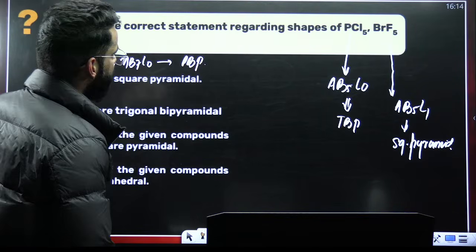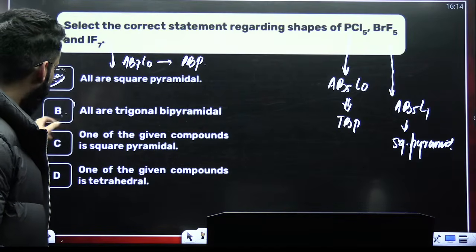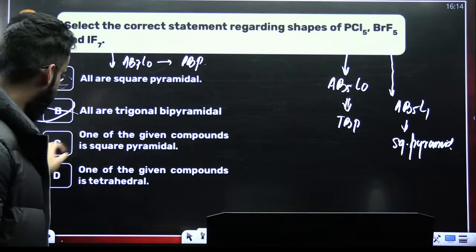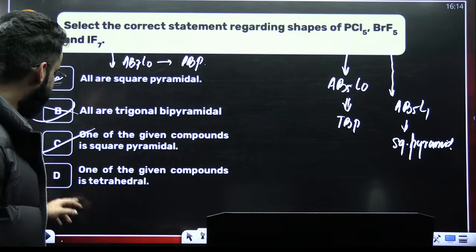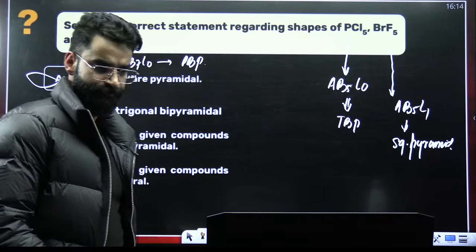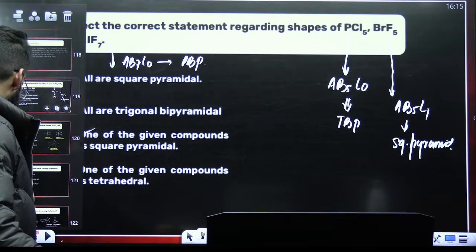Select the correct statement regarding the following. All are square pyramidal? No, all are not. All are trigonal bipyramidal? No. One of the given compounds is square pyramidal. Yes, one is square pyramidal. One is tetrahedral? There is no tetrahedral. It's option C. Correct? This is also clear, I believe.